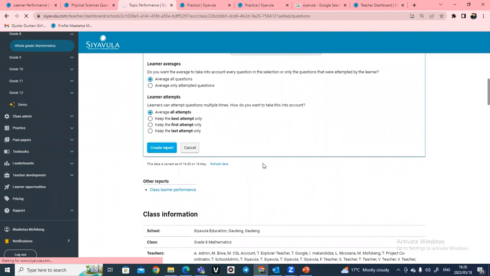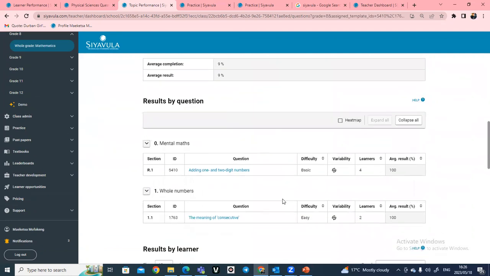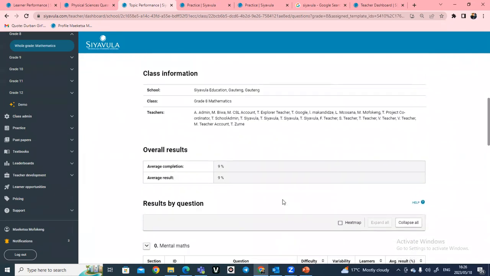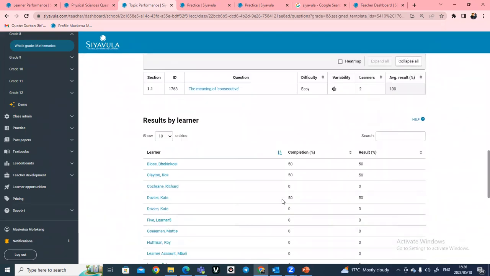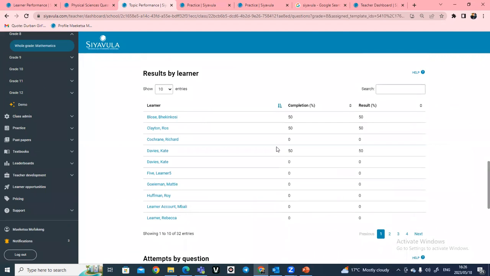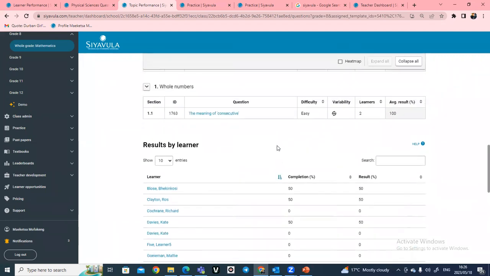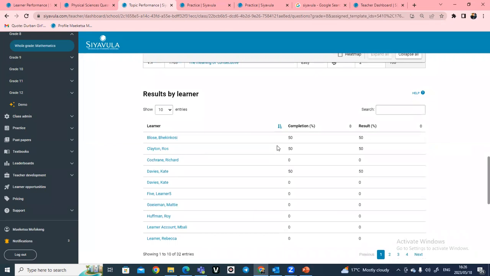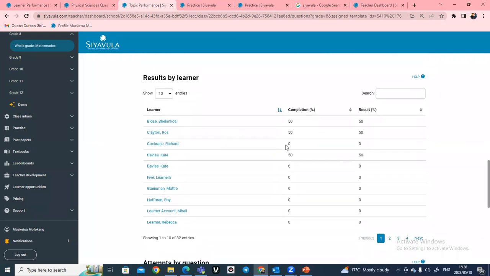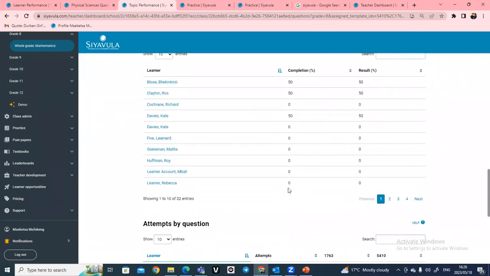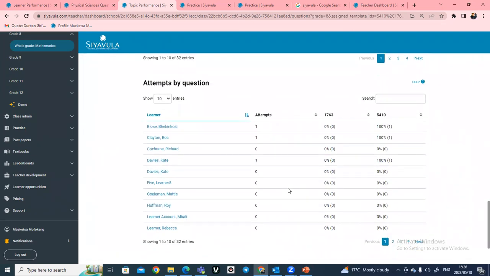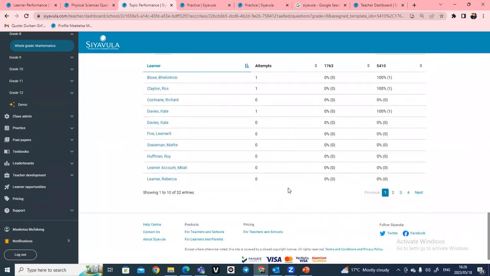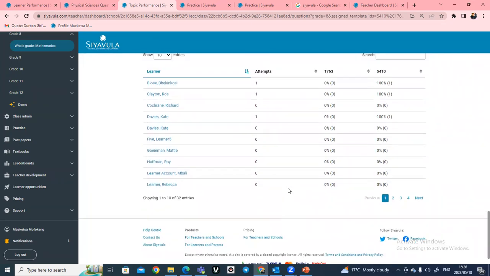And then from creating that report, after you have selected the questions there, it will show you the learners that would have completed those questions, from the learners that are linked to your class here. And as you can see, these are all the learners that are linked to the class. It will give you a fully worked out report on the learners and who have completed those questions. And as you scroll down, you can even see the attempts of learners on those questions here. So it gives you a fully worked out report.